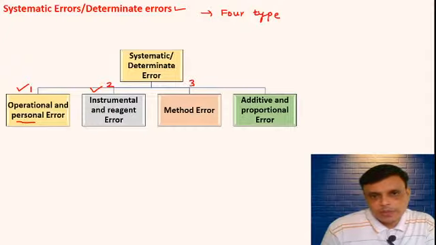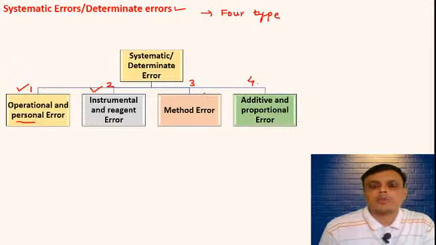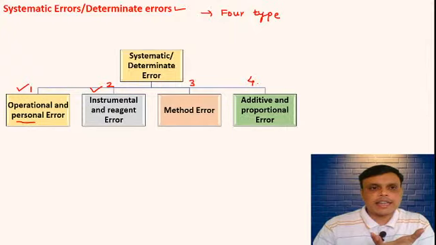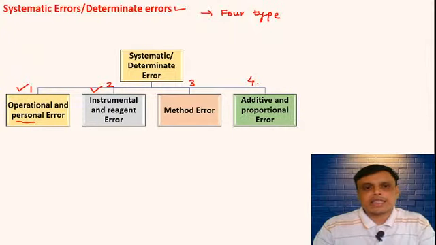Type 3 is method error, and type 4 is additive error and proportional error. So these systematic errors are divided into these 4 major types: operational and personal error, instrumental and reagent error, method error, and additive and proportional error. We will see each of them in detail.